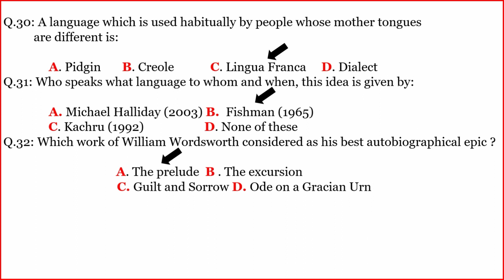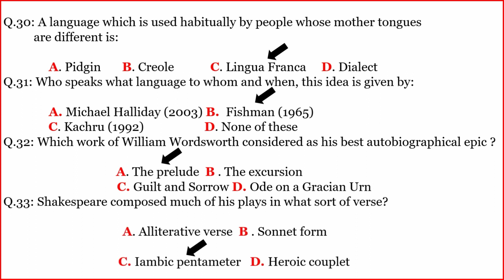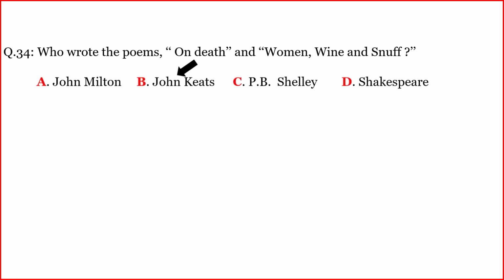The Prelude. Another question. Shakespeare composed much of his plays in what sort of verse? The correct option is C. Iambic pentameter. Another question. Who wrote the poems on death and woman, wine and snuff? The correct option is B.